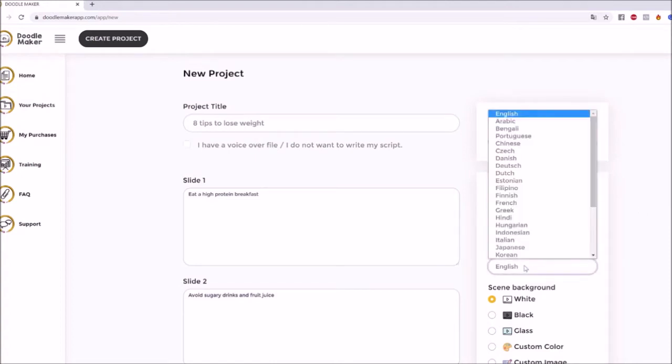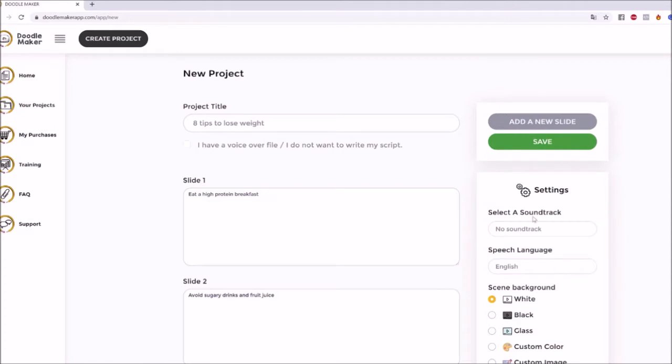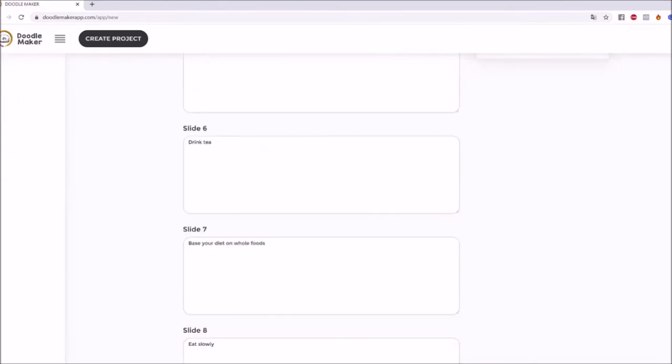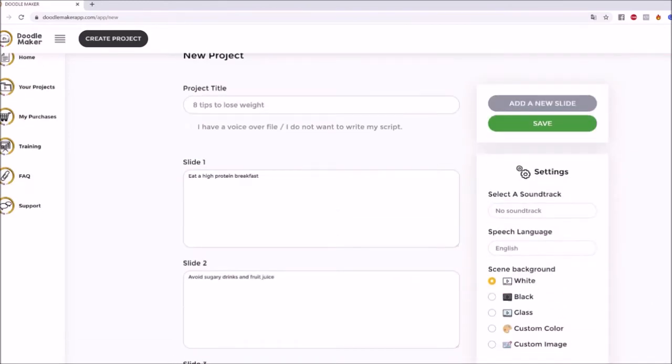And this is a speech language, so you can even change the language of it to whatever you want. For example, if I'm creating a video in Spanish, I would put these slides in that language, so that it'll look perfect and it would match, right? And of course, you can also translate it later on anyways, so you don't have to worry about it. What I would personally do is do it in English and then translate it later.